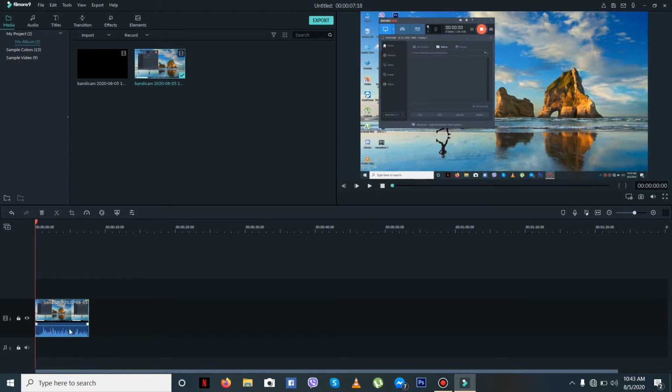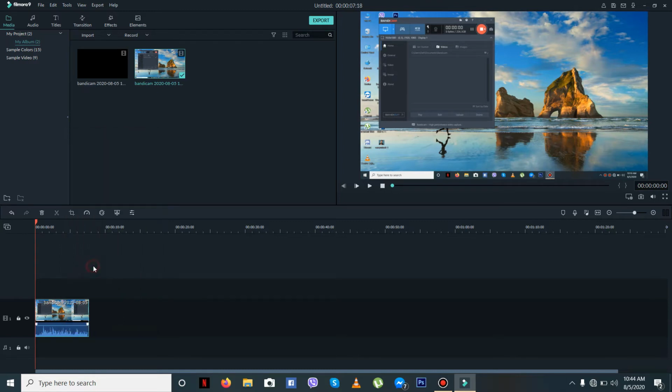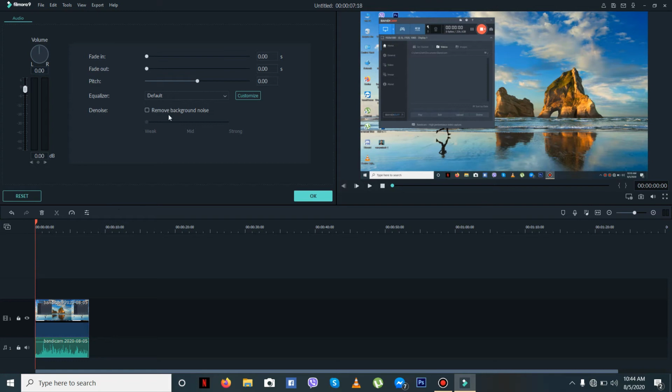At first you right click and go to detach audio. Now here you can see an audio path. Now just go to adjust audio. Here you can see remove background noise. Just click on it and go to mild.